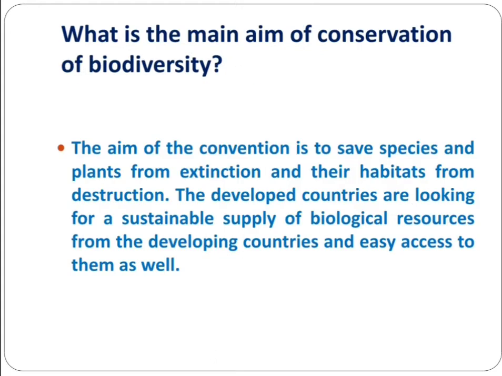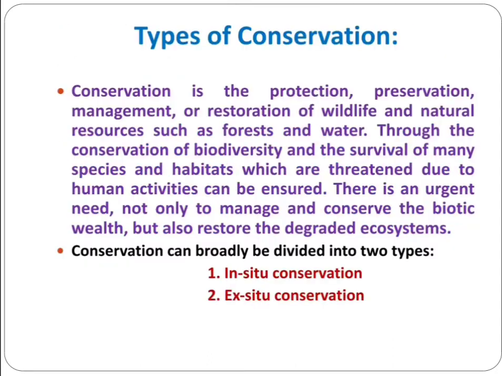What is the main aim of conservation of biodiversity? The main aim of conservation is to save species and plants from extinction and their habitats from destruction. Because due to man-made and natural hazards, some species become extinct and their natural habitat is impacted, which leads to destruction. That's why the developed countries are looking for a sustainable supply of biological resources from the developing countries and easy access to them as well.